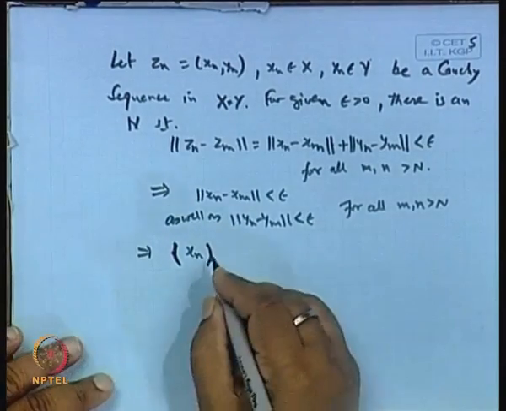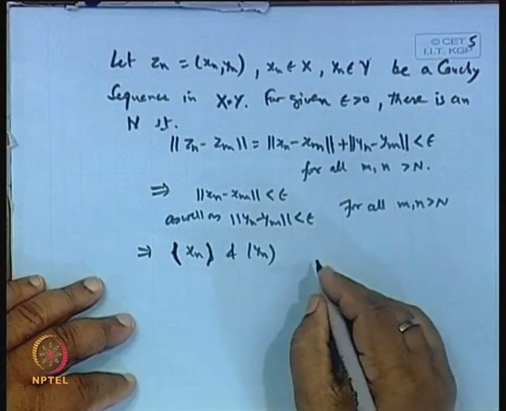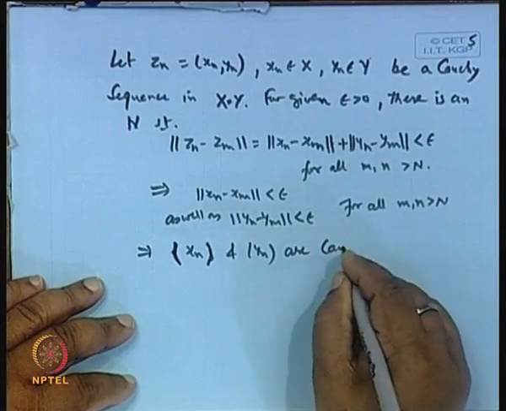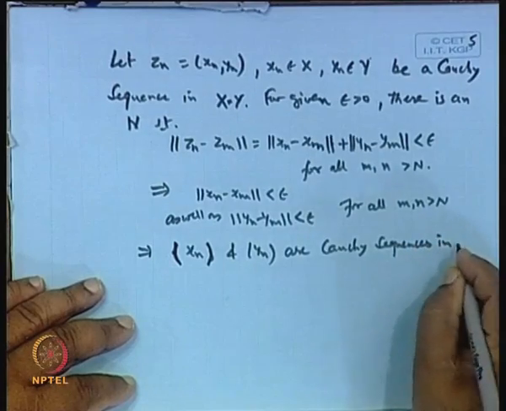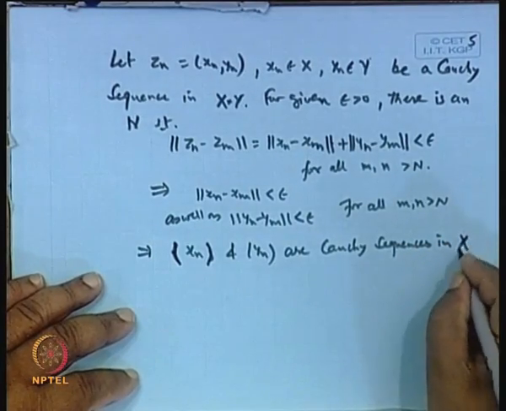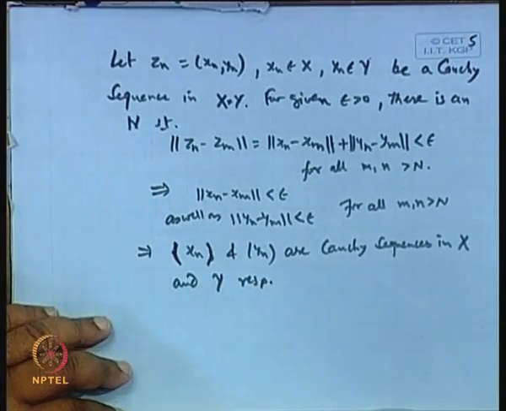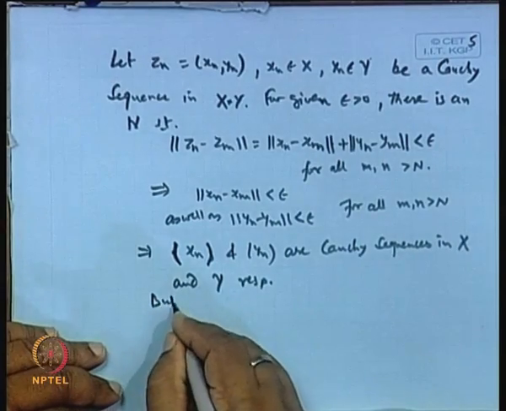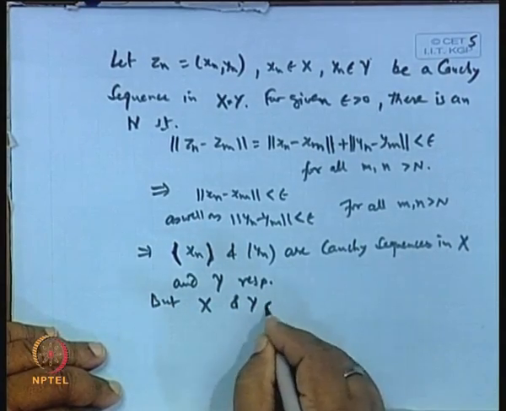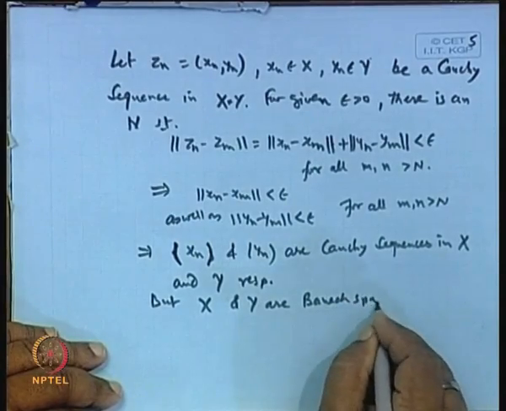So, the sequences x n and y n are Cauchy sequences in the normed spaces X and Y respectively, is it not? But X and Y are complete, Banach spaces, this is given.